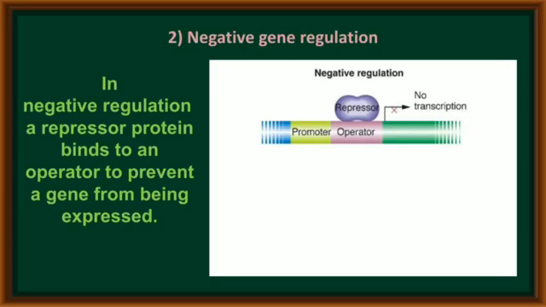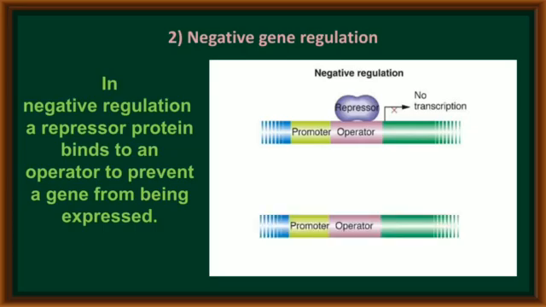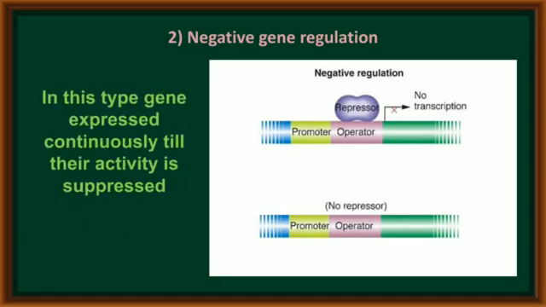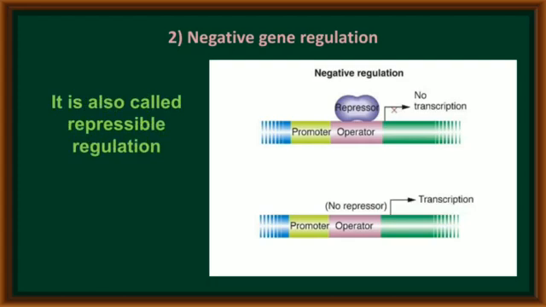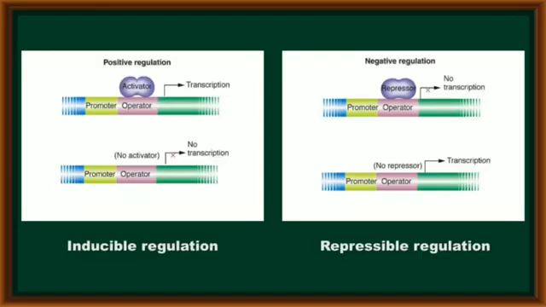That means in negative regulation, a repressor protein binds to the promoter to prevent a gene from being expressed. If the repressor protein is not present on the operator, in such a condition the transcription process will take place, so it is also called repressible regulation.